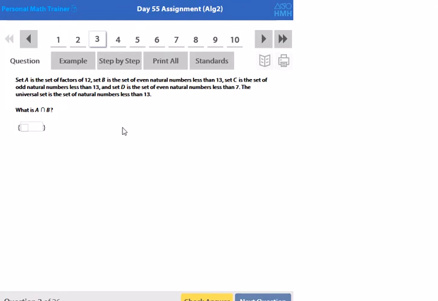Here are some examples from the day 55 assignment. We're dealing with number sets here. They say that set A is the factors of 12. So let's write that down. Factors of 12 are 1, 2, 3, 4, 6, and 12. These are all the numbers you can divide 12 by.